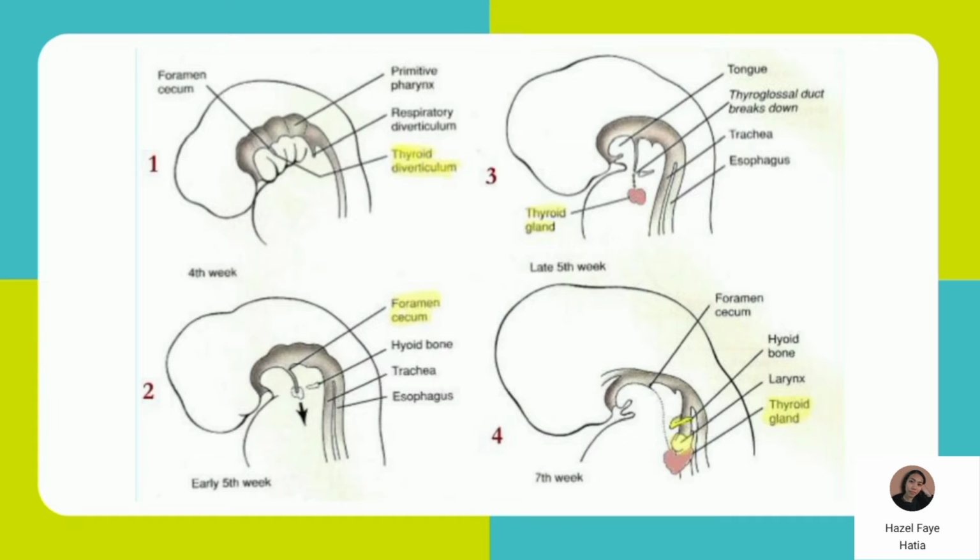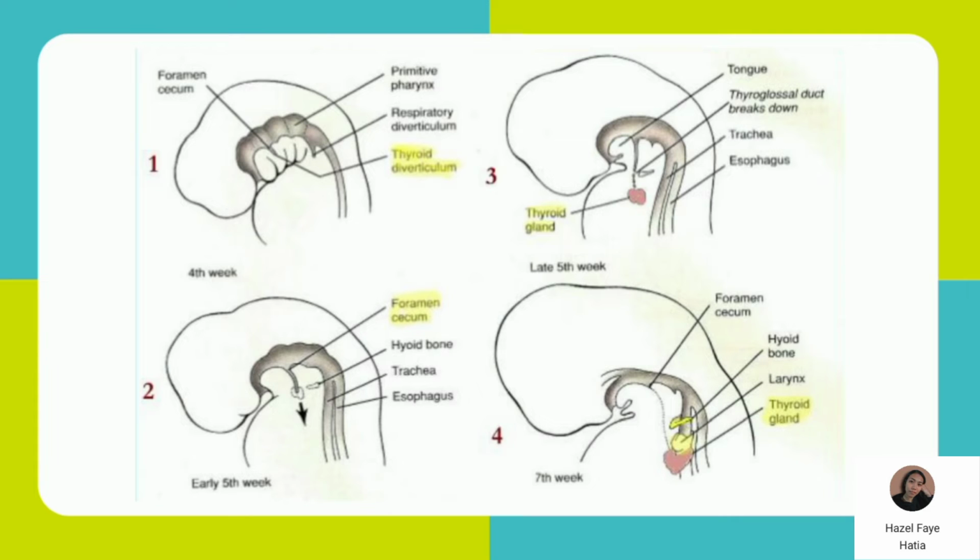So, dun sa early 5th week, dito naman, yung diverticulum will migrate to the midline, pero connected pa rin siya dun sa foramen cecum. And next, dun sa late 5th week, nagkakaroon ng elongation ng thyroglossal duct para ma-migrate yung thyroid gland doon sa may trachea.